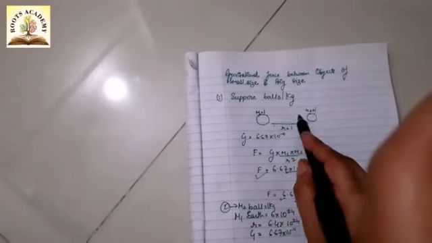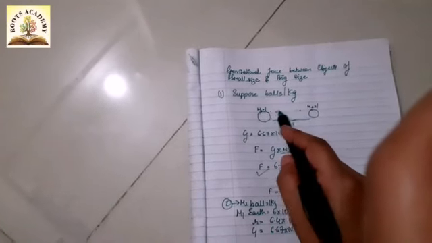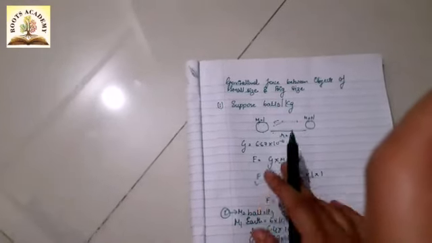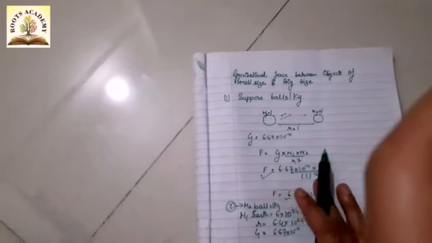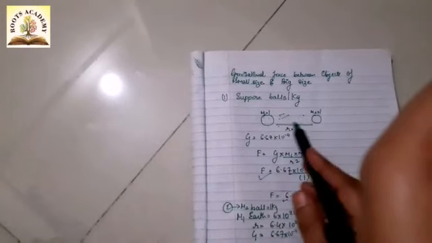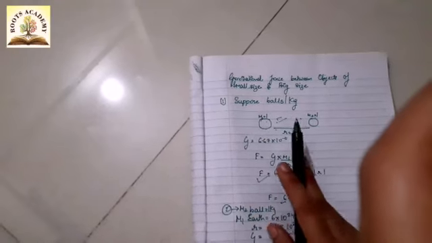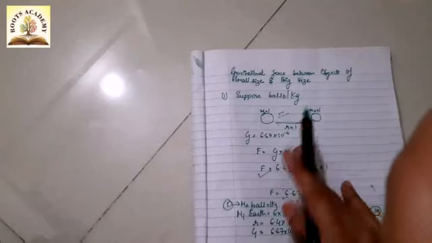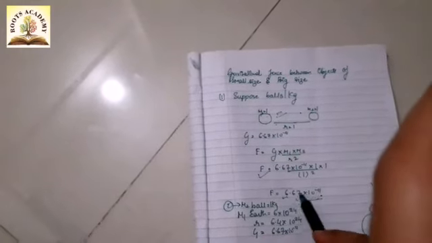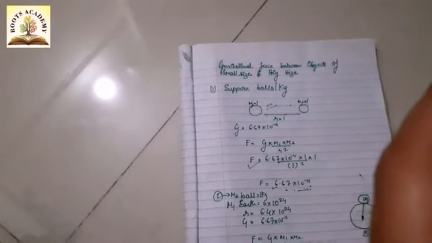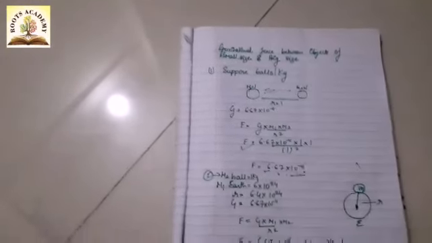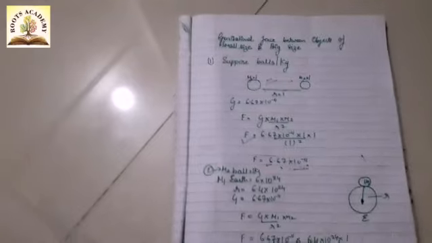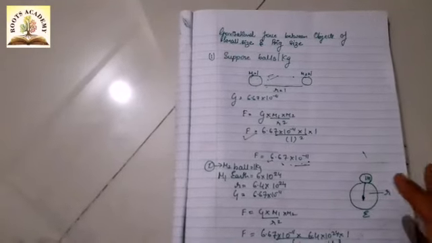They do get attracted, there is a force between the two bodies and they are attracting each other, but there is no motion because the mass of these objects is very small. As the mass is very small, obviously the force will be very small. The force is 6.67 into 10 raised to minus 11, which is quite a small force. As the force is small, obviously there will be no motion.